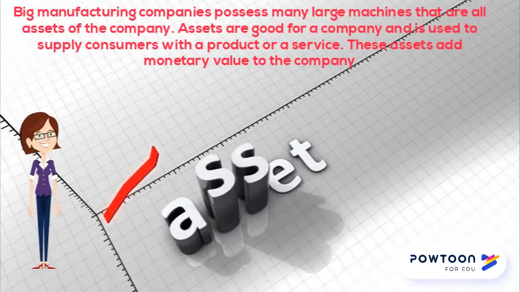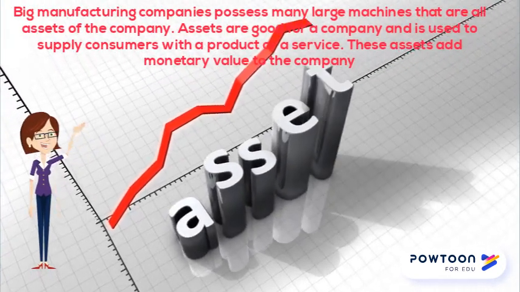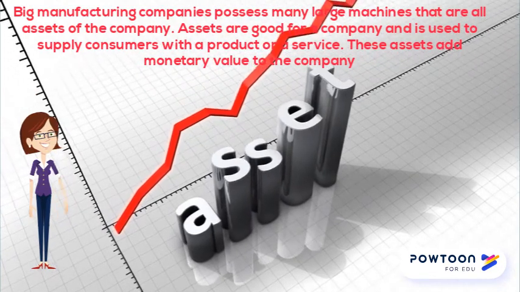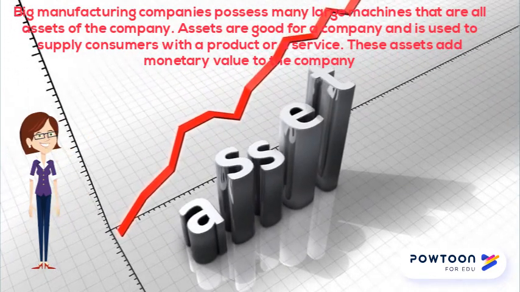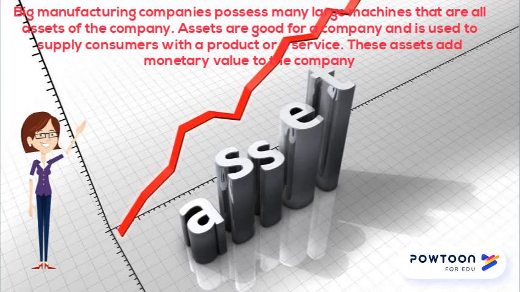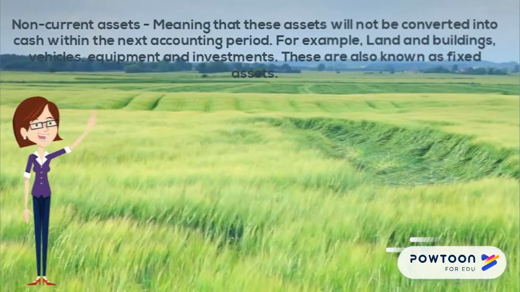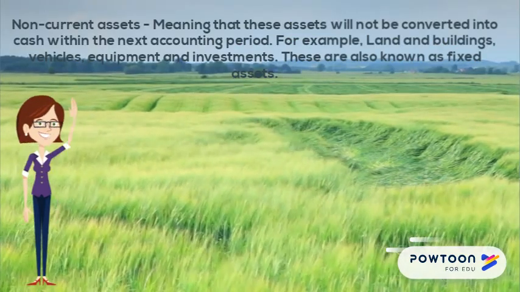Big manufacturing companies possess many large machines that are all assets of the company. Assets are good for a company and are used to supply consumers with a product or service. These assets add monetary value to the company. There are two types of assets that a company may have.